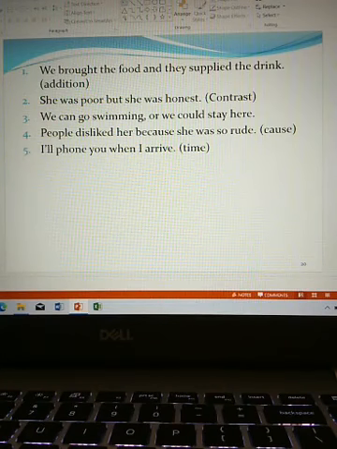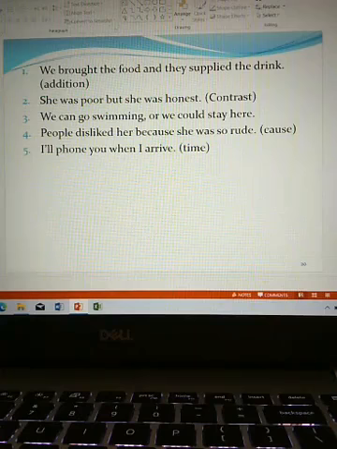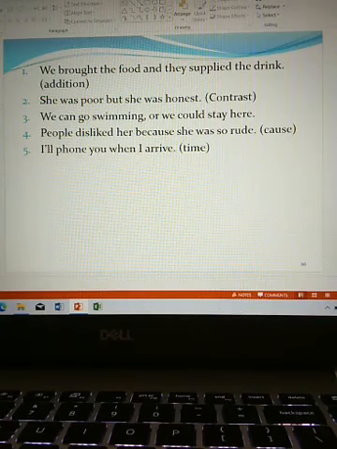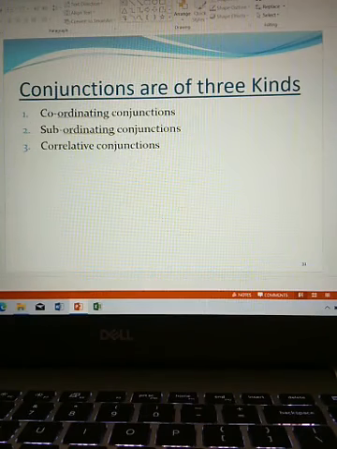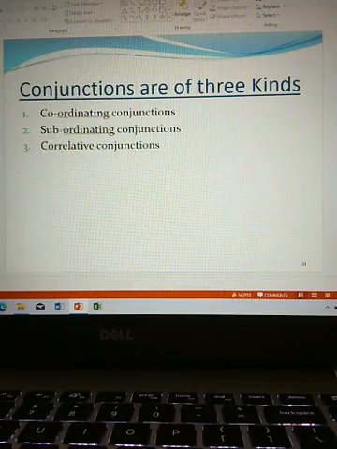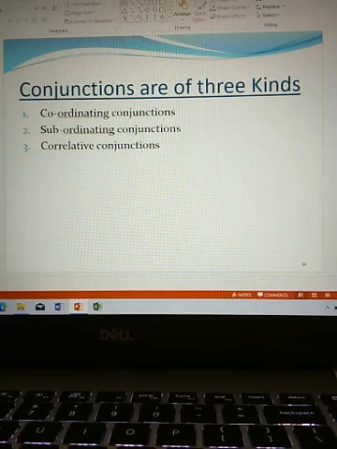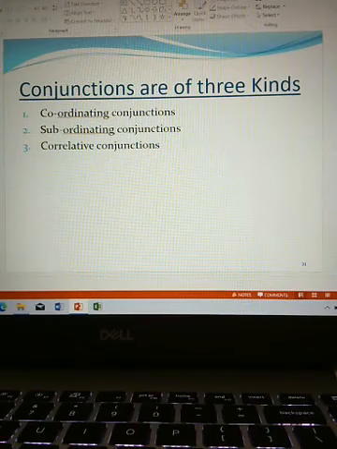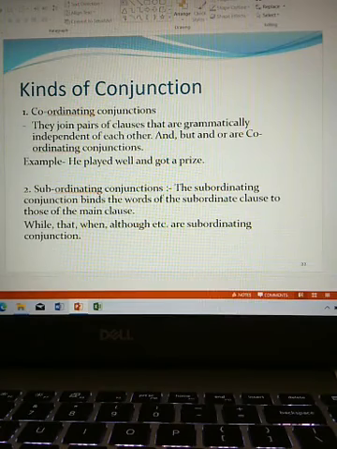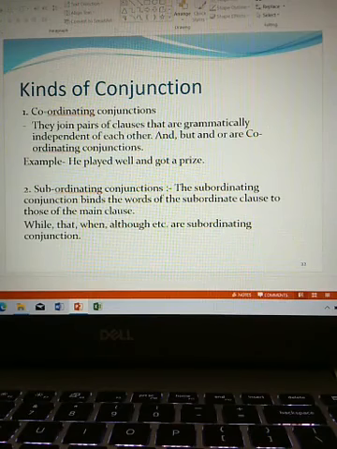Conjunctions are of three kinds: coordinating conjunctions, subordinating conjunctions and correlative conjunctions. So kinds of conjunction. Number 1, coordinating conjunctions. They join pairs of clauses that are grammatically independent of each other.